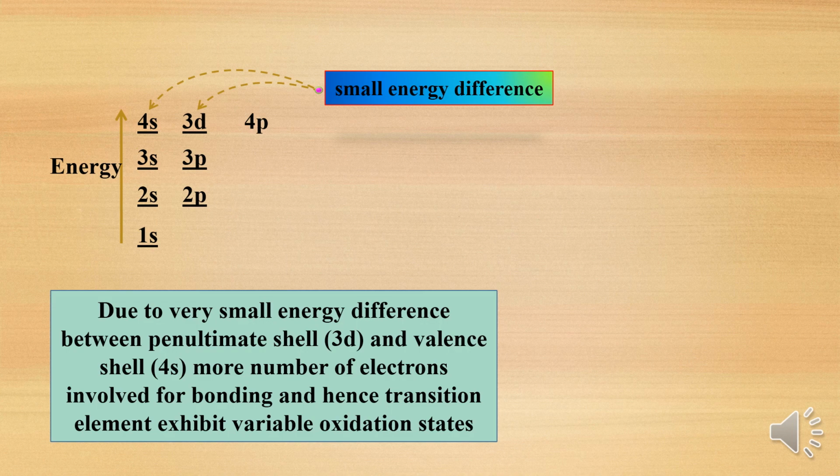Either you can write that the energy difference between the penultimate shell orbital and the valence shell orbital is very small, hence those electrons will participate in bonding, hence they have variable oxidation states.